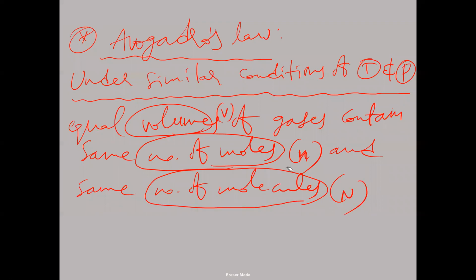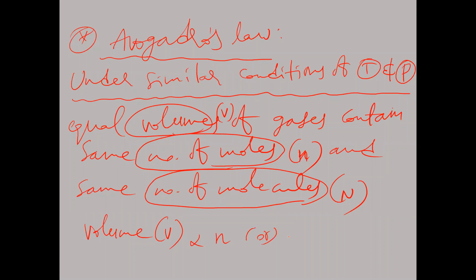Number of molecules. Small n indicates what? Number of moles. V indicates what? Volume. That means more the number of moles, more will be volume. More the number of molecules, greater will be volume. That means volume of gas V is directly proportional to number of moles.